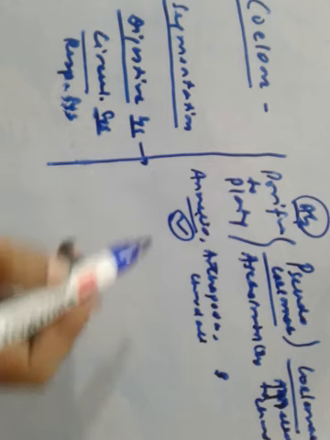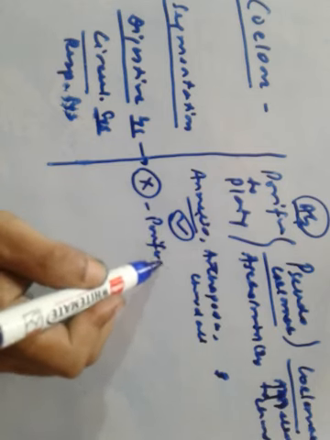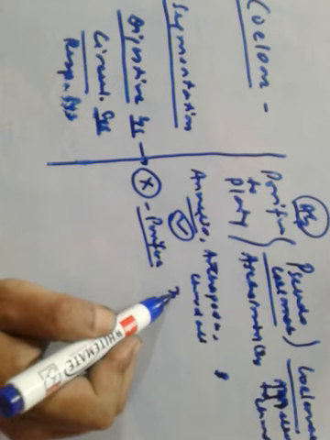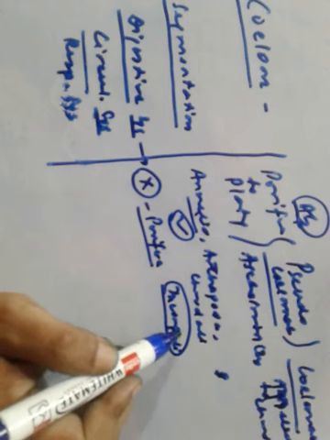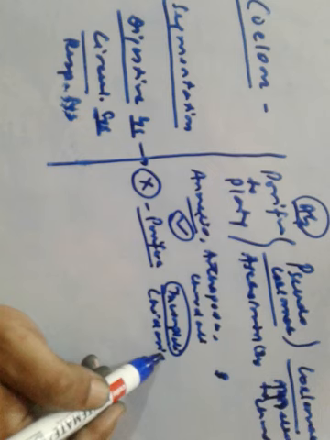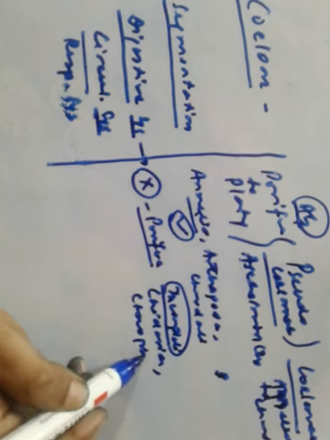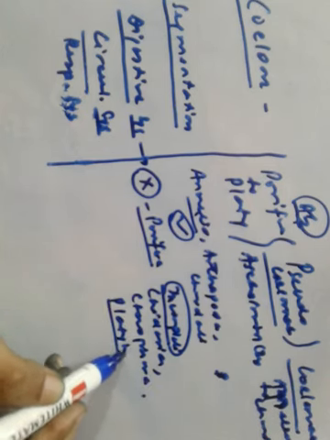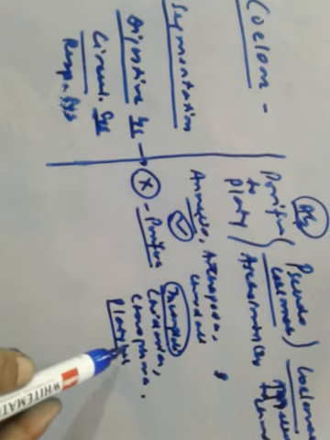Digestive system: it is absent in Porifera. We know that Porifera doesn't have any digestive system. Incomplete digestive system, that means it has only one opening, is found in Cnidaria, Ctenophora, and Platyhelminthes.